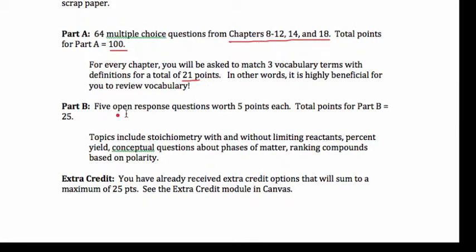Then in Part B, you'll have 5 open response questions. They're weightier questions. They will involve you doing some calculations and then typing in your answer at the finish. Those questions relate to stoichiometry, with and without limiting reactants, percent yield, questions about phases of matter, and polarity questions, looking at compound structure. All right, the extra credit is now past the deadline.